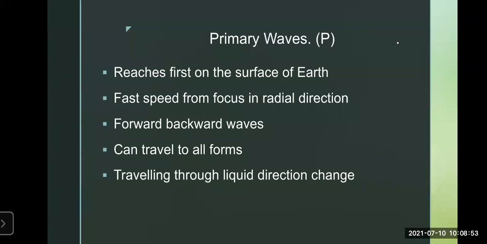First we'll see what primary waves, or P waves, are. These waves are the first to reach the surface of the earth when the energy is released.